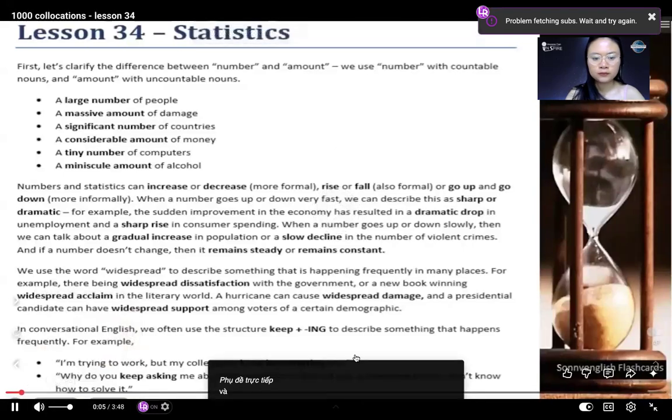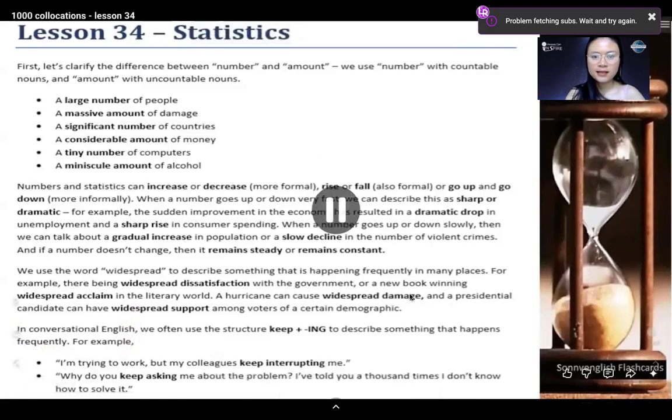Statistics. First, let's clarify the difference between number and amount.